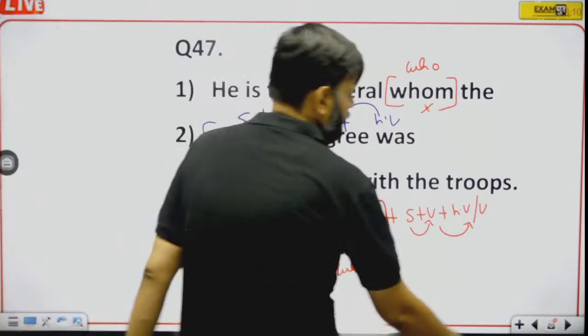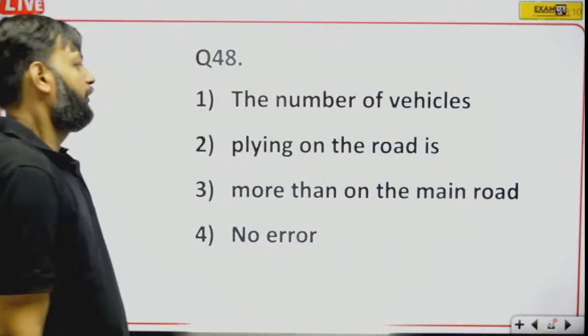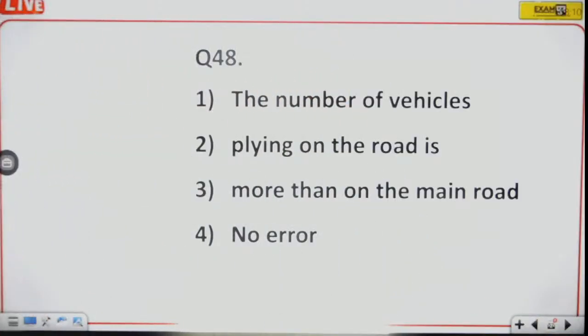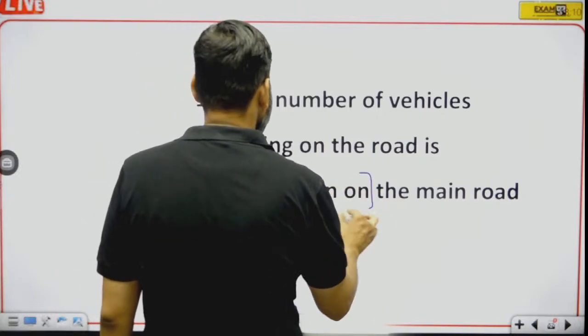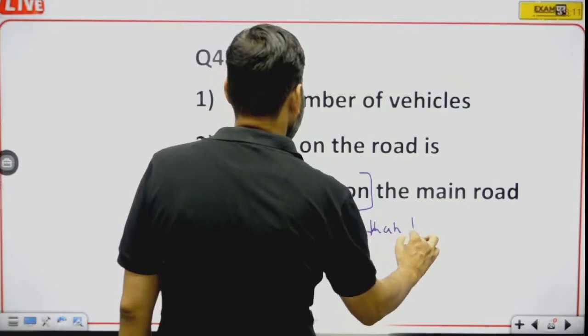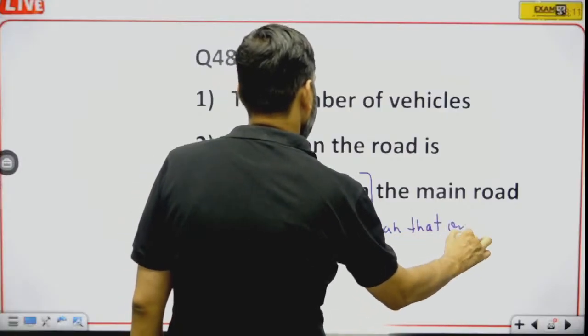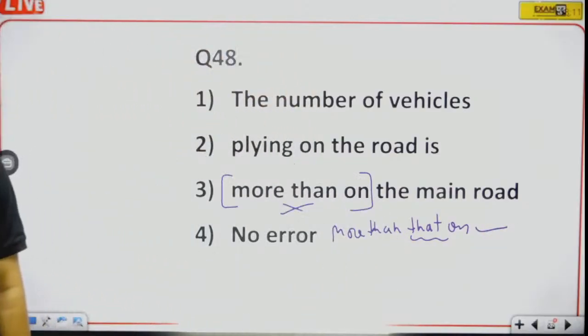Okay. Question number 48. The number of vehicles plying on the road is more than on the main road. Here more than on will be replaced by more than that. Okay, that will be used. More than that on. Okay, more than that on.